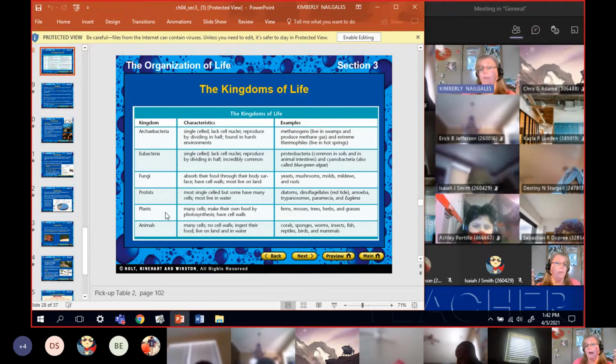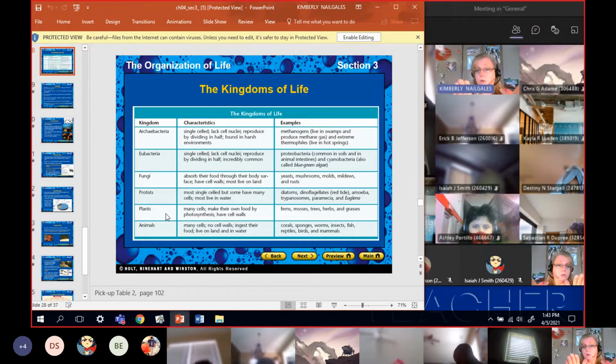Okay, moving up to plants and animals, every one of them is multicellular. There are no single-celled animals and there are no single-celled plants. Every one of them is multicellular. And in the plants, of course, they have the cell wall, they do photosynthesis, and they never move.